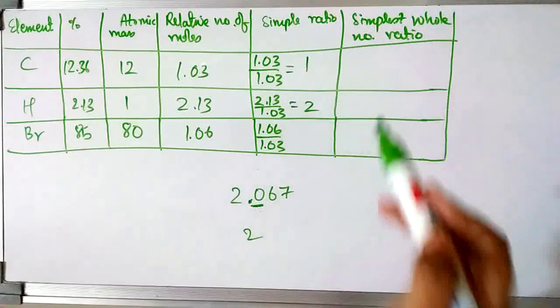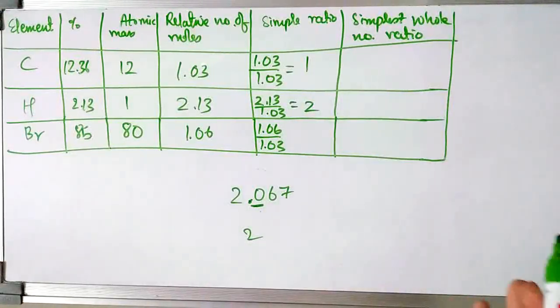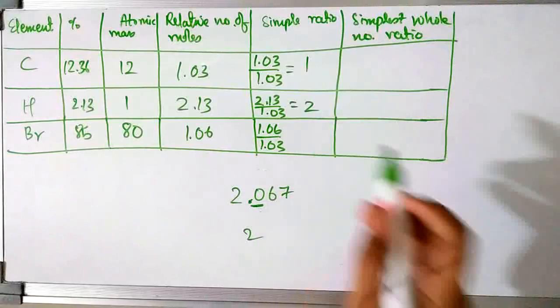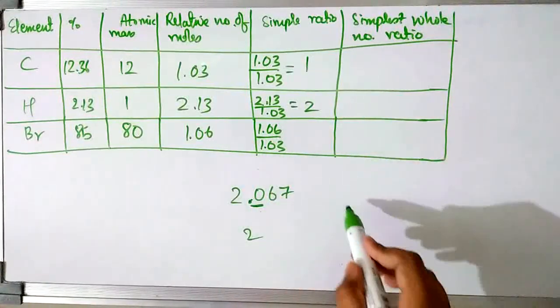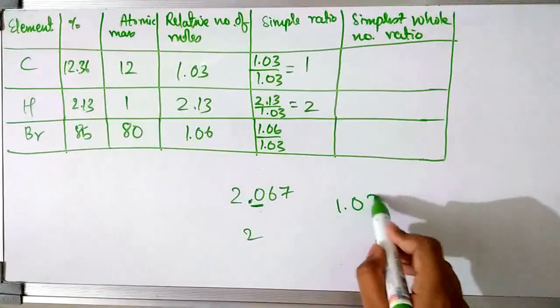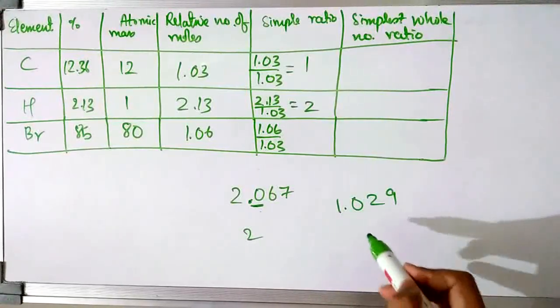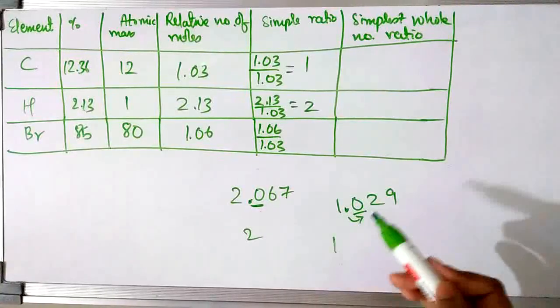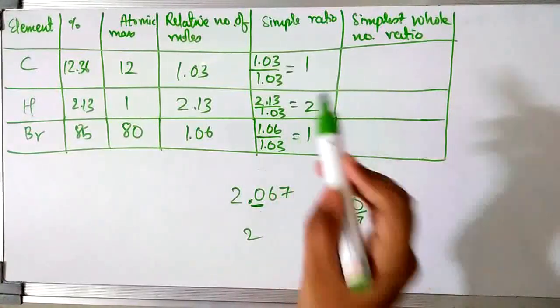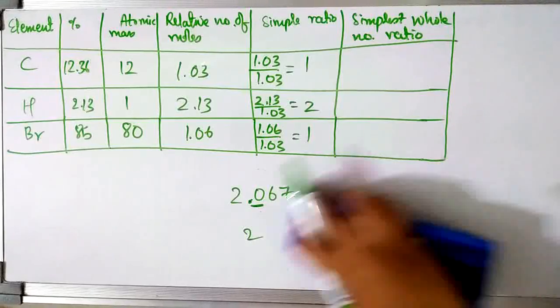So we can write it as 2. In such empirical formula questions, you have to focus on rounding off because you need the simple whole number ratio. And when you divide 1.06 by 1.03, you get the value to be 1.029, somewhat like this. Here also we have 1, 0 after the decimal, so we can round it off to 1, and here also we get the simple ratio to be 1.